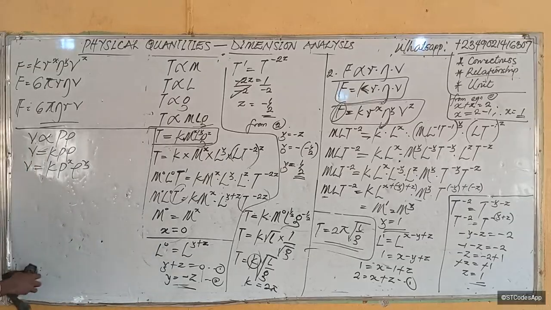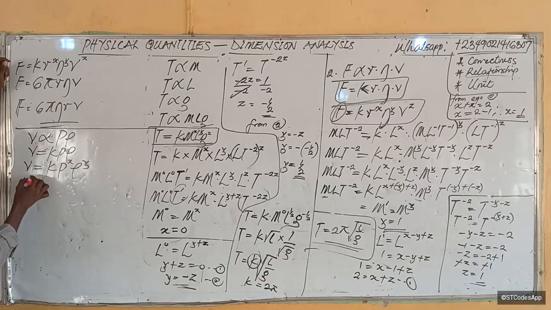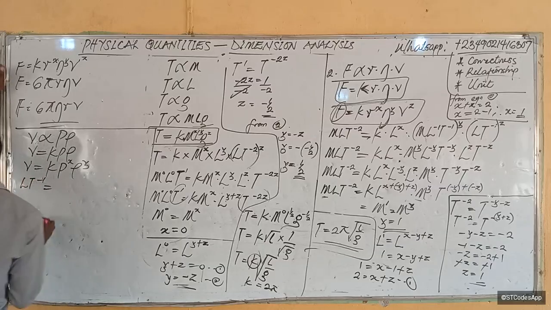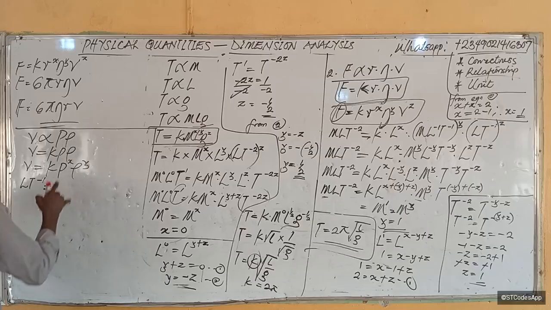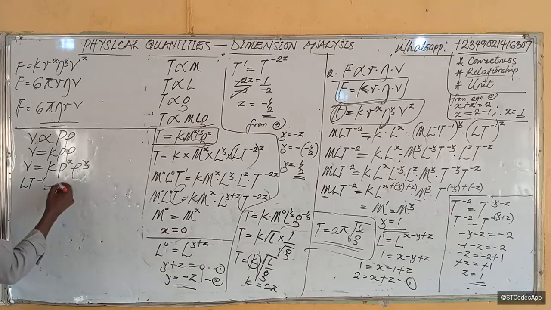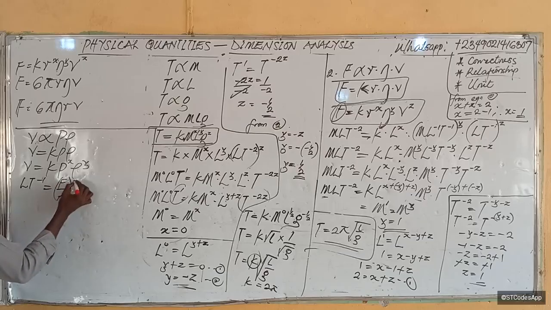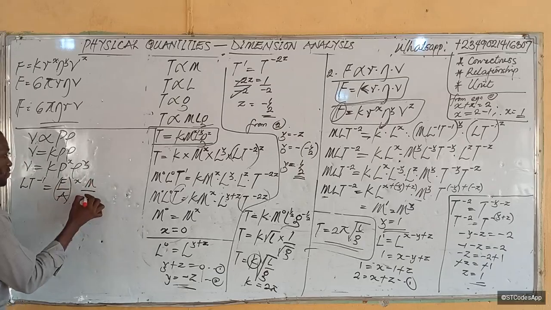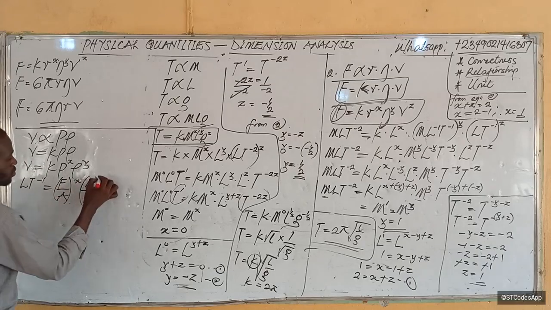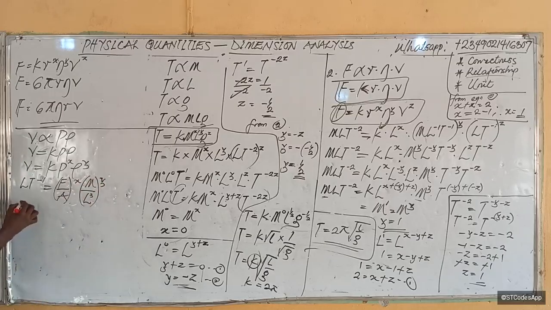So we can solve it. So V, velocity, remember, is L T raised to the power minus 1, is equal to K. Okay, it said we should take K as 1, so we don't need to work with it. Pressure is force over area, raised to the power X. Rho is mass density, mass over volume, or M over L cubed, raised to the power Y. So L T to the minus 1 is equal to that.